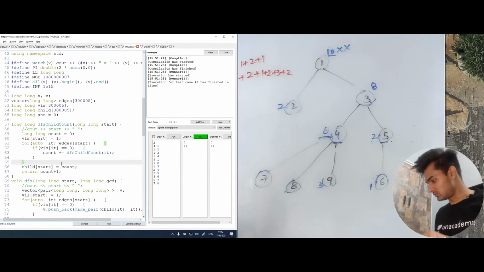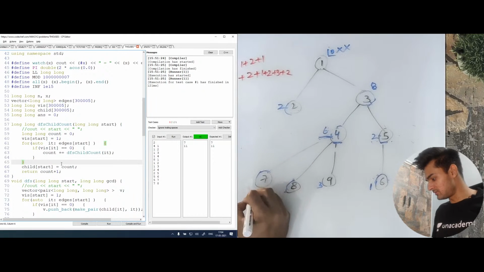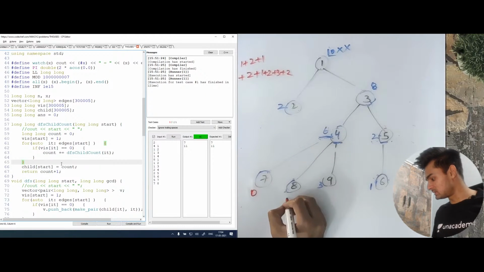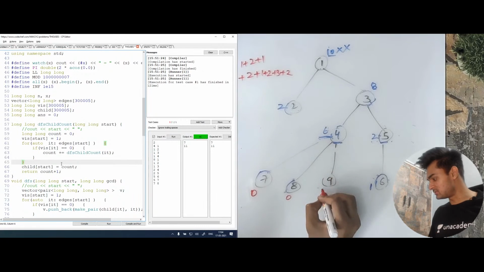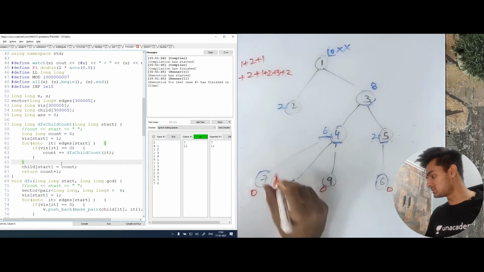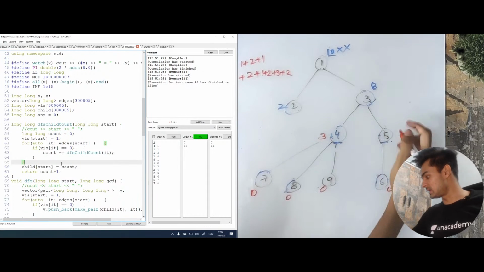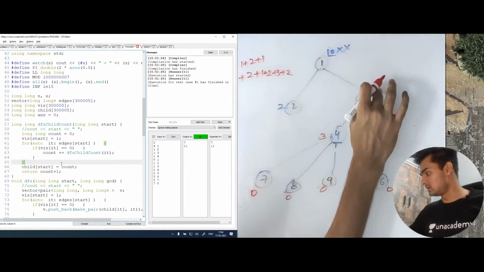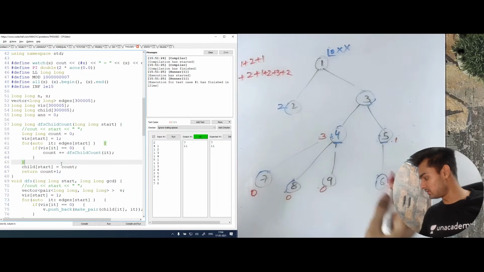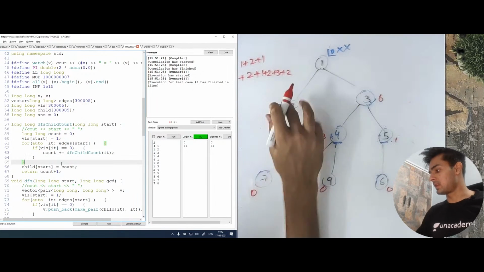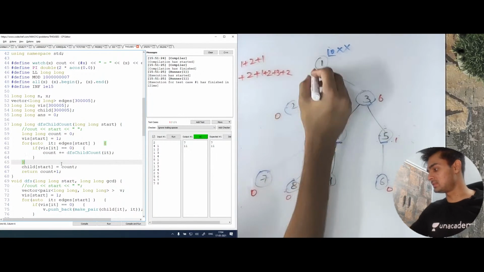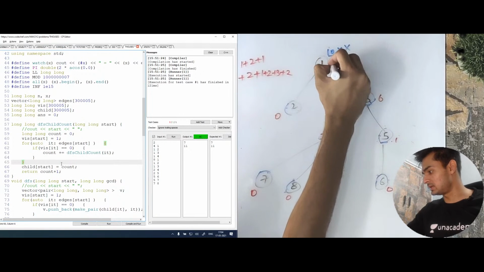let's keep this 1, 2, 3 only. So basically this 7 will say I have 0 children, this 8 will say I have 0 children, this 9 will say I have 0 children, this 1 will say I have 0 children, this 4 will say I have 3 children, this 2 will say I have 1 child, this 3 will say I have 6 children, and this 2 will say I have 0 child, and this 1 will say I have 8 children.